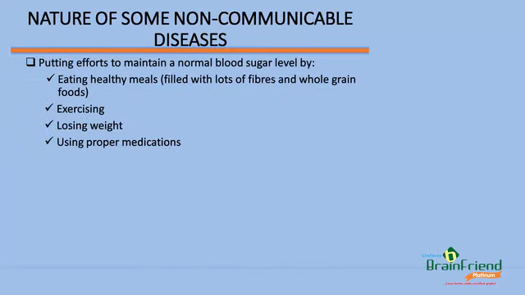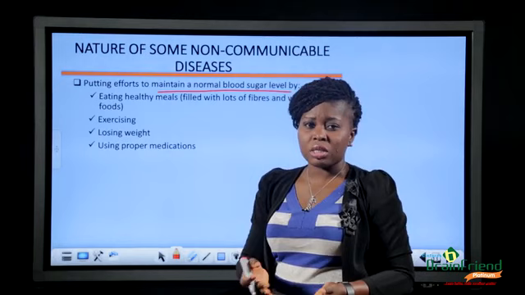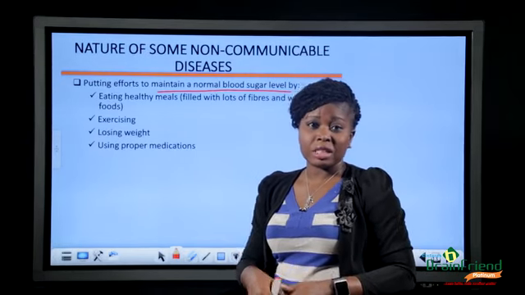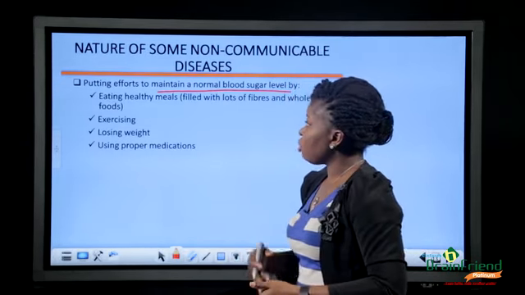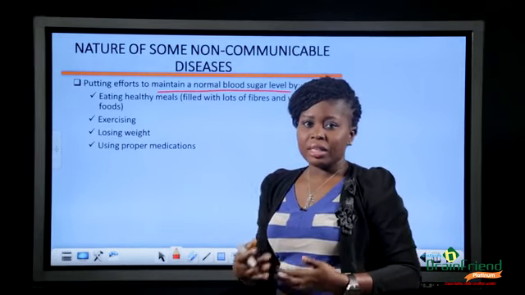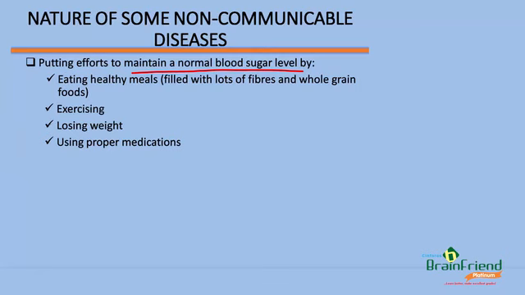Then another one is putting efforts to maintain a normal blood sugar level. So we must always try to maintain normal blood sugar level. There is also a special equipment that people use these days to check or monitor their blood sugar. When you have such an equipment, use it to monitor your blood sugar. When you see that it's going high, you check yourself, check what you're eating, and engage in exercise to keep it at normal.